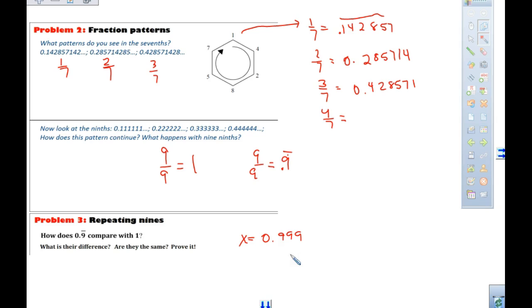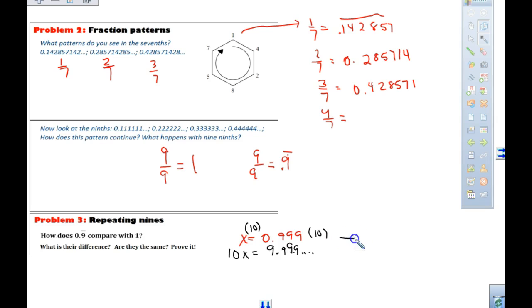So in your notes, do you see where this is? It's on the bottom of the notes. What do I have to move? What do I need to multiply by? Because one number repeats. So 10x. We're going to multiply both sides by 10. Multiplying here by 10, we end up with 9.9.